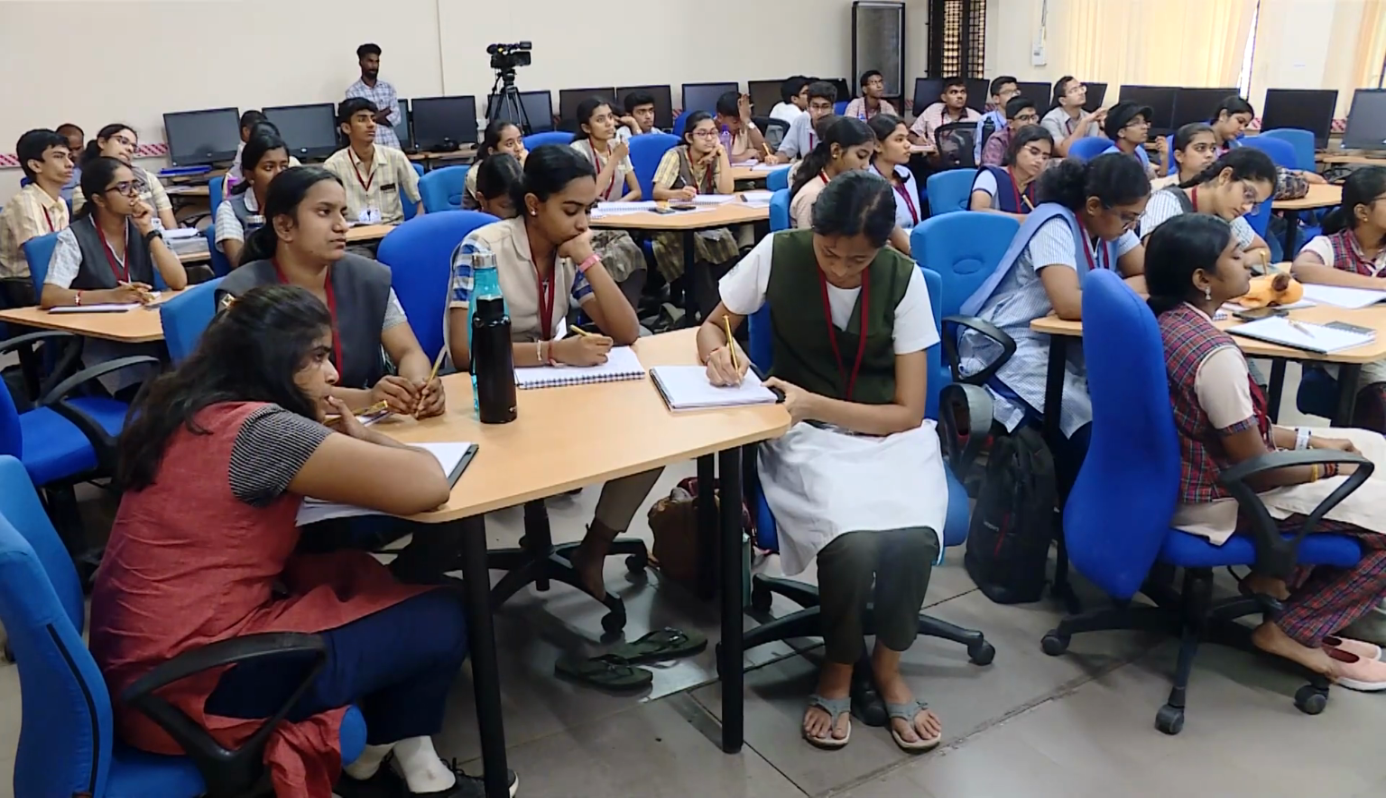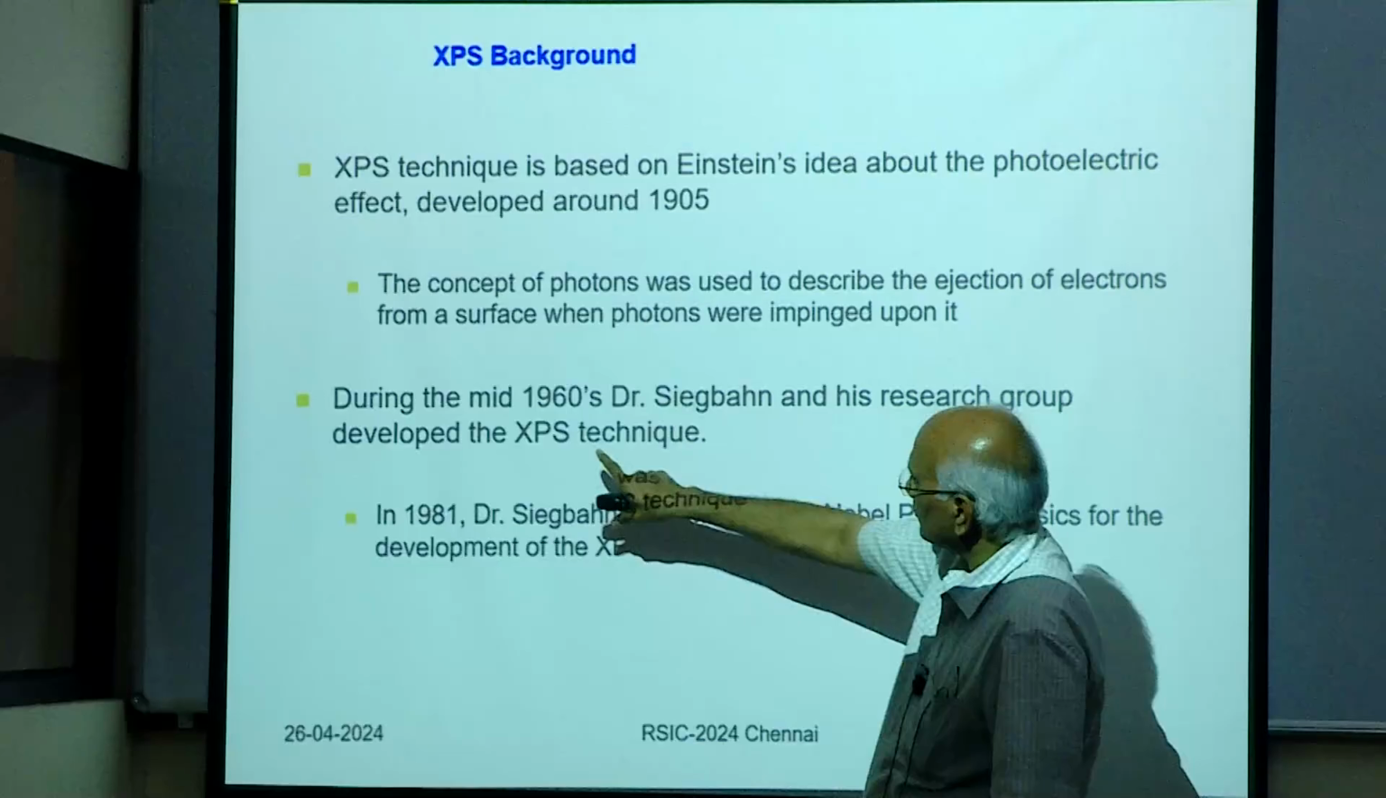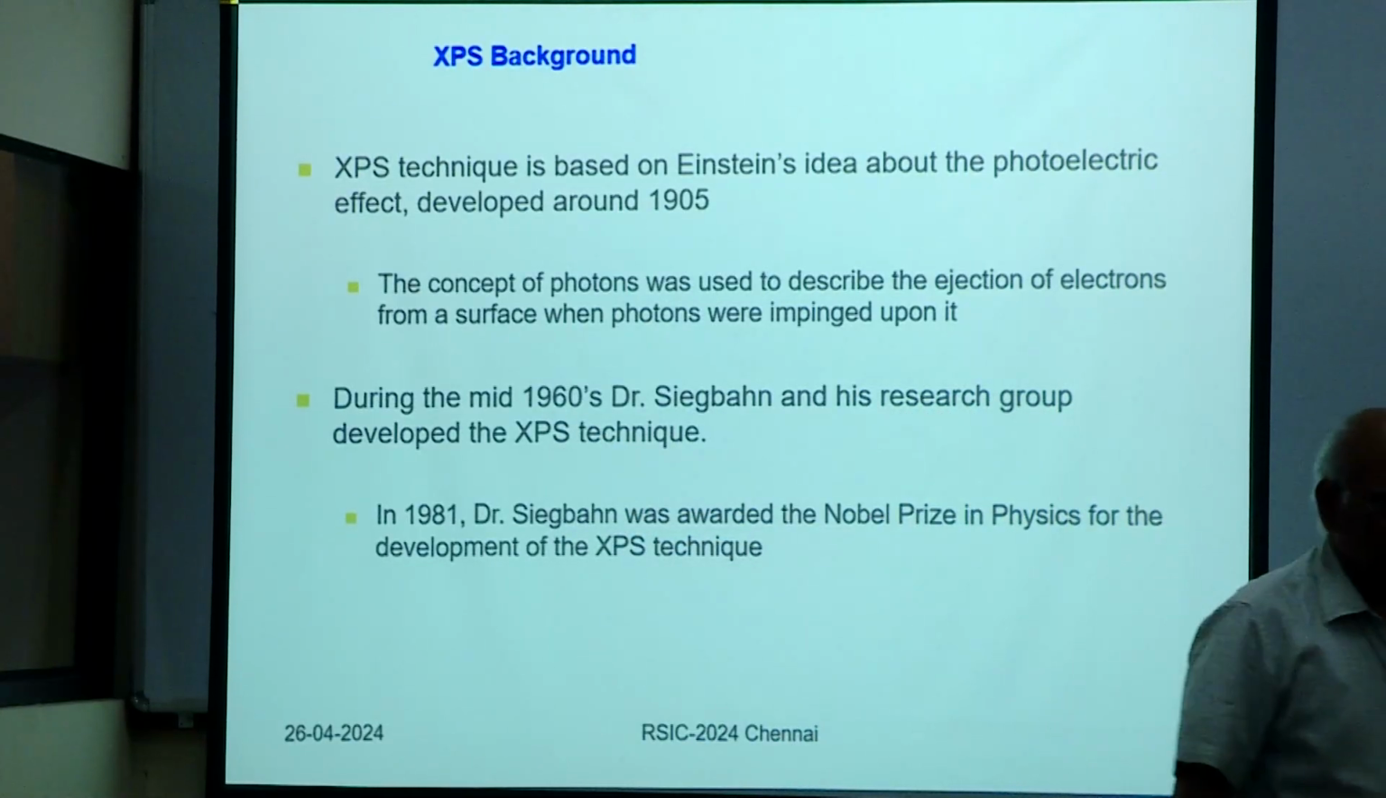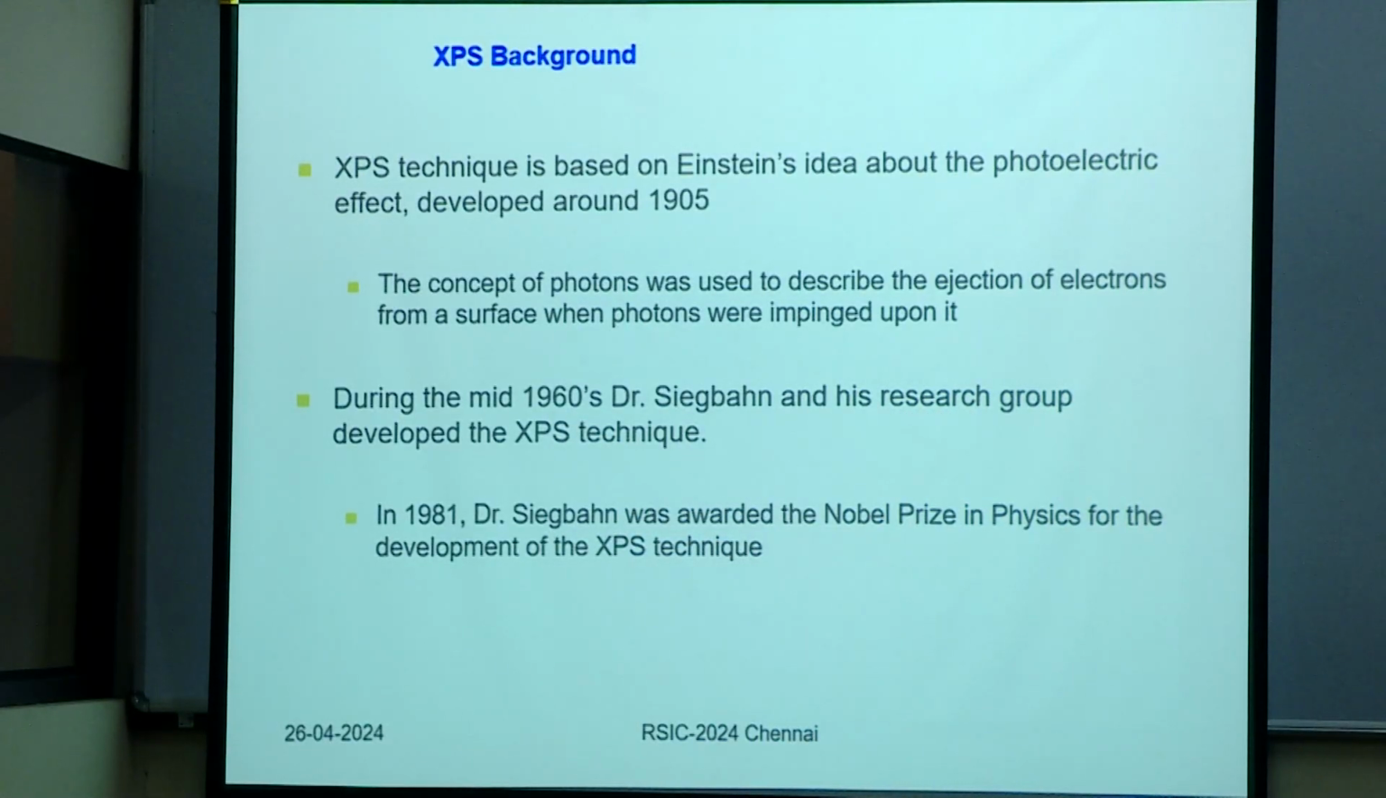Now, from 1905 to 1960, people were working on this photoelectric effect, but they were not able to convert it into a spectroscopy. There were a lot of hurdles because the technology was not sufficient, right? So, it took nearly 50 to 60 years to convert this into a spectroscopy technique.